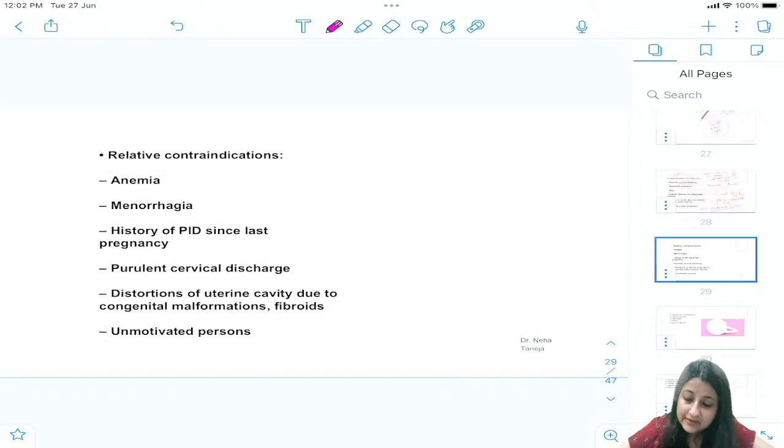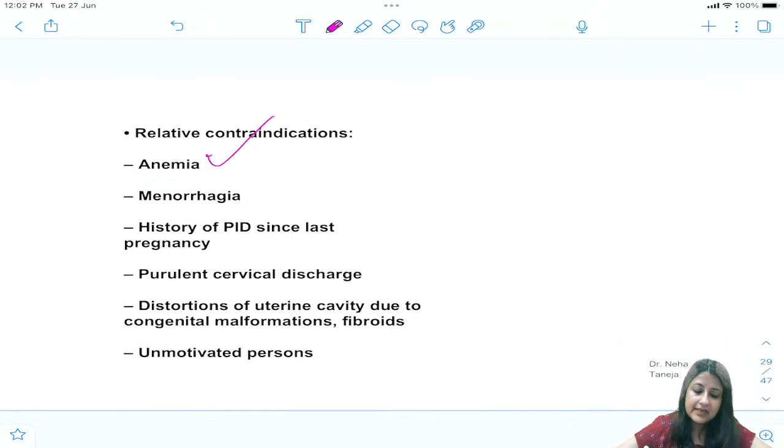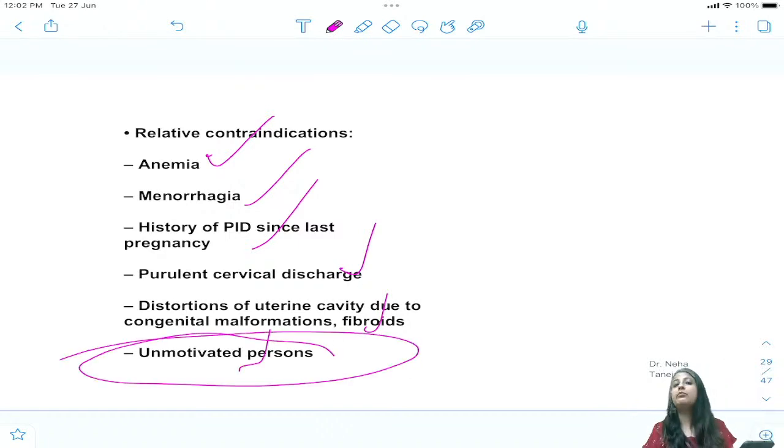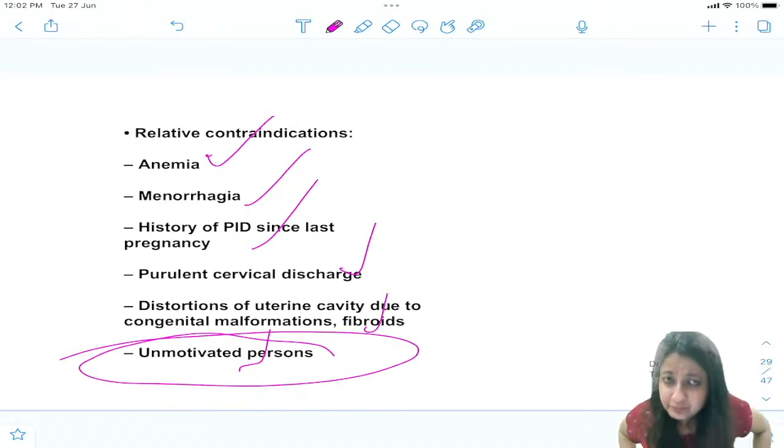Here I have separately written the relative ones for you, you can go through it. Anemia, menorrhagia, history of PID, purulent cervical discharge, distortion of uterine cavity like fibroids and all, and an unmotivated person is also a relative contraindication because we need to feel for the thread.